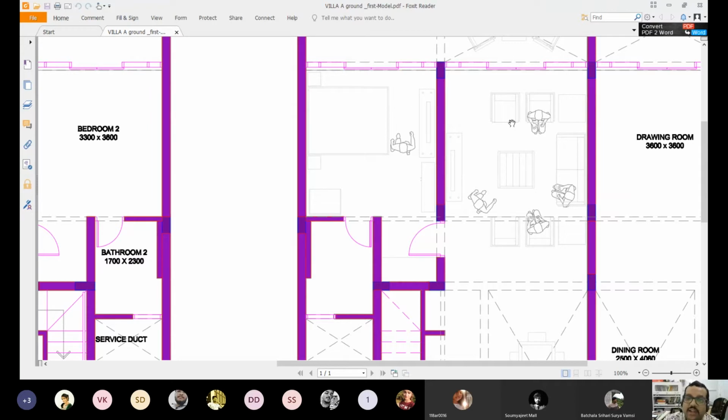So the location of the furniture is mentioned in the working drawing itself. You may not show it in the design. In design we show it to convince the client, but we show something necessarily in the working drawing also.